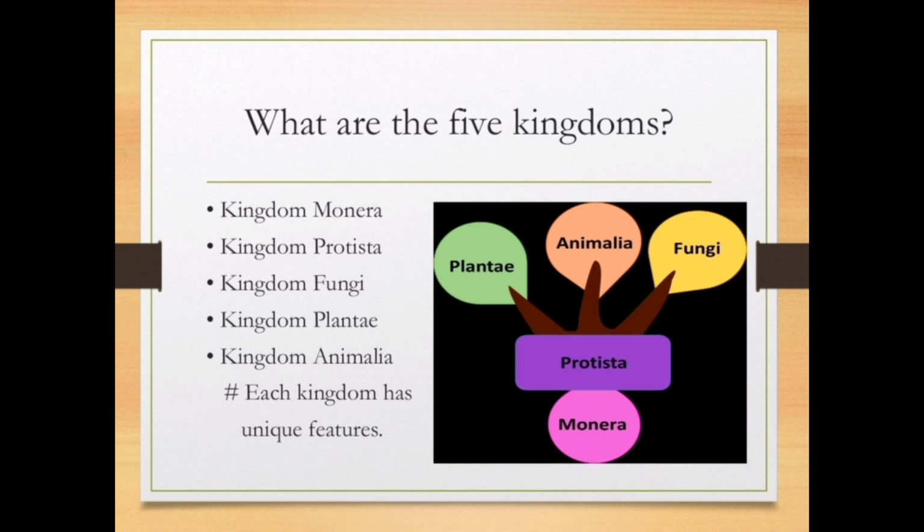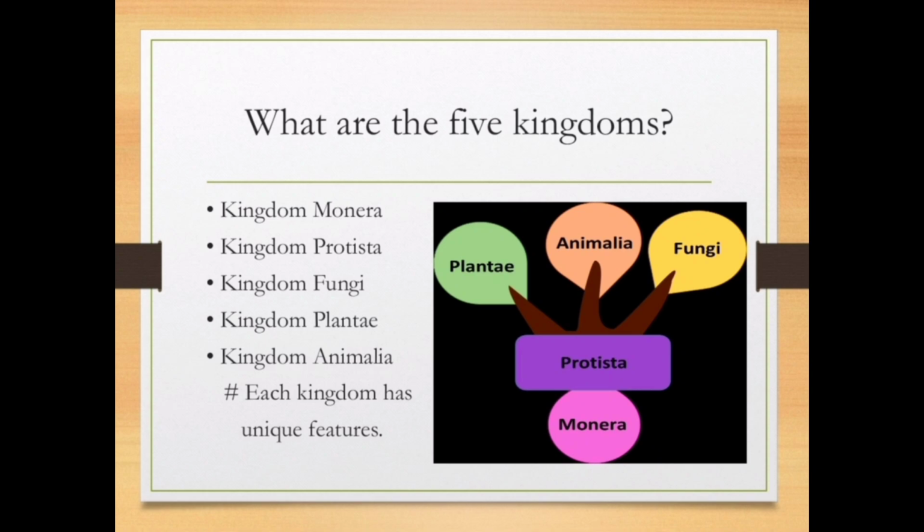Now we can look deep into the five kingdoms of the classification system proposed by R.H Whittaker. The five kingdoms are kingdom Monera, kingdom Protista, kingdom Fungi, kingdom Plantae, and kingdom Animalia. Each of these kingdoms has its own unique features. Here you can see the five kingdoms. Below, at the baseline, is kingdom Monera, which is the earliest, most primitive organisms.